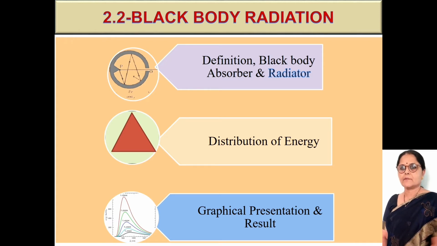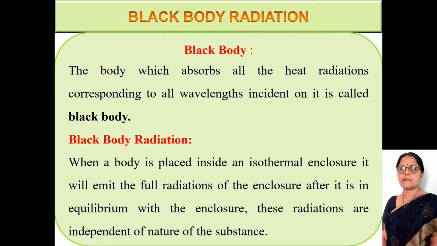Also, in a dark room, a black body at room temperature appears black because most of the energy it radiates is in the infrared spectrum. Now we will see black body.